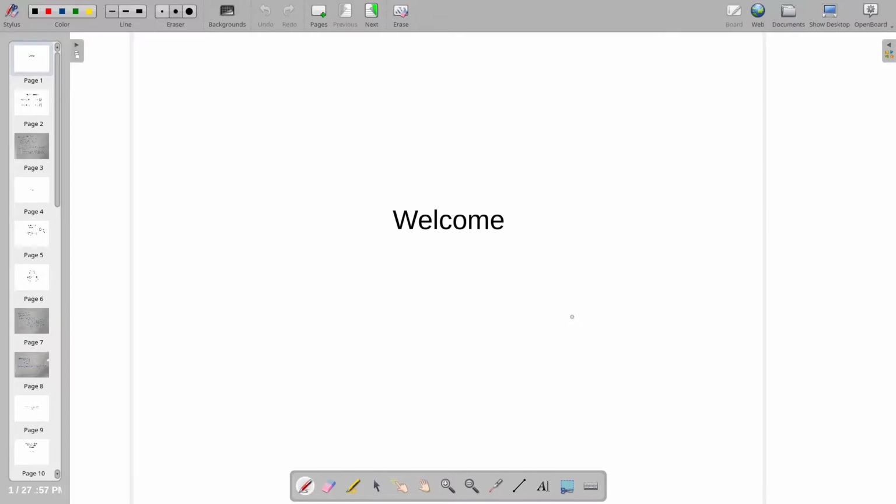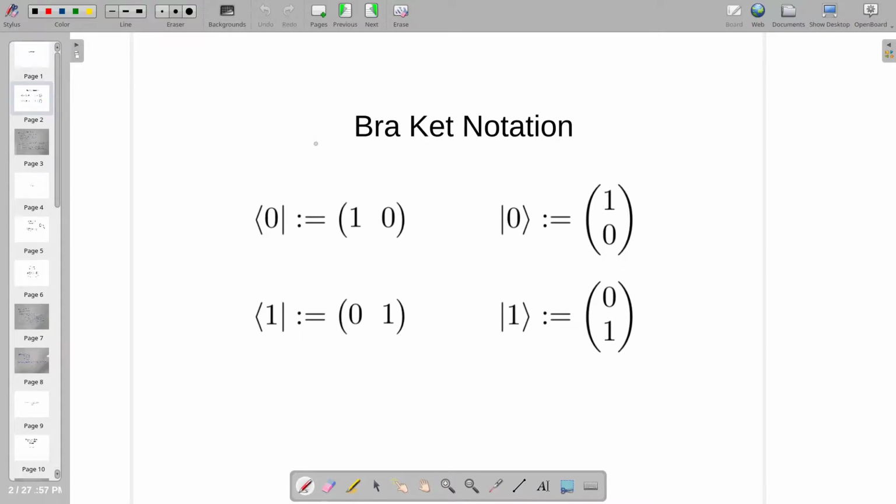In this video, we will be moving further with a discussion about qubits and quantum computing, talking about multi-qubit systems. Before actually coming to the topic of multi-qubit systems, there is another small topic which I would like to mention and talk about, which is bracket notation.